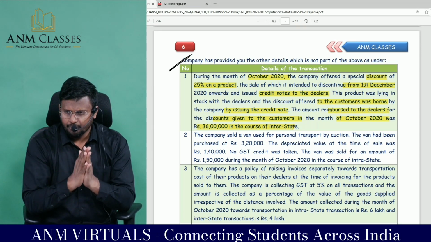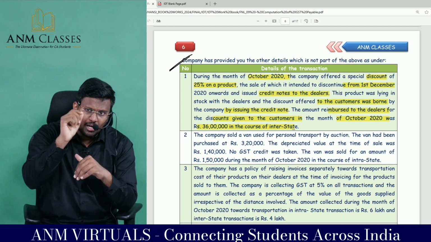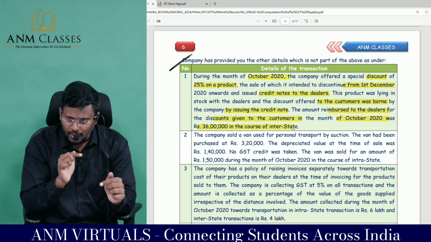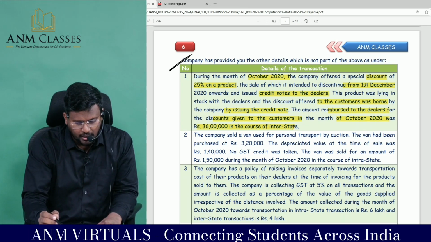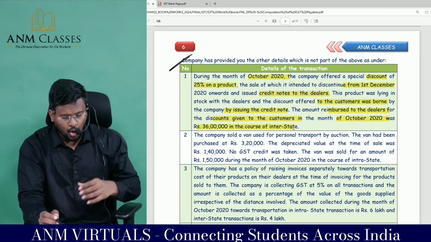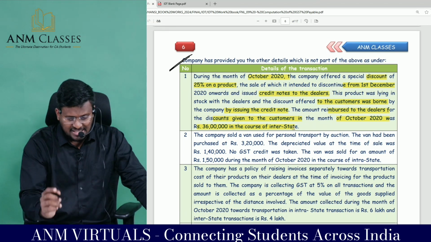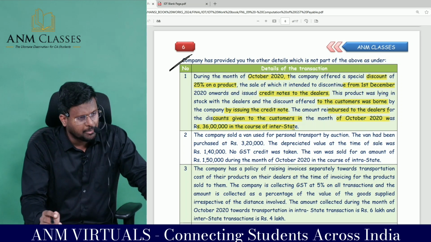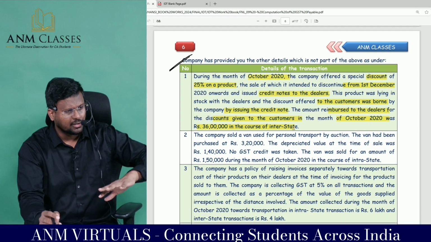Look at the adjustment. Like certain adjustments you are going to get in examination, every part of the Act should be able to work in your brain. I am reading once again, then I will explain what you are supposed to do. During the month of October 2020, the company offered a special discount of 25% on a particular product, the sale of which is intended to discontinue from 1st December 2020 onwards. The company is saying that from December 2020 onwards, we are not going to sell this product.